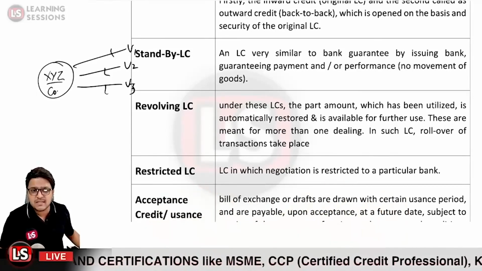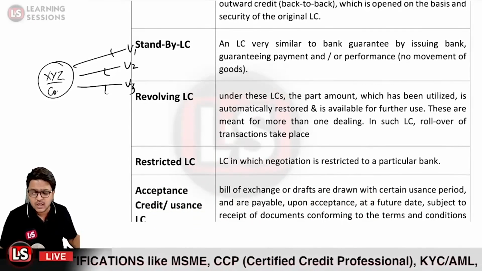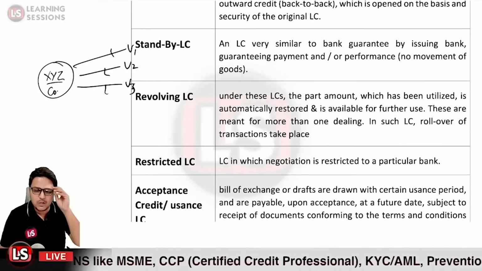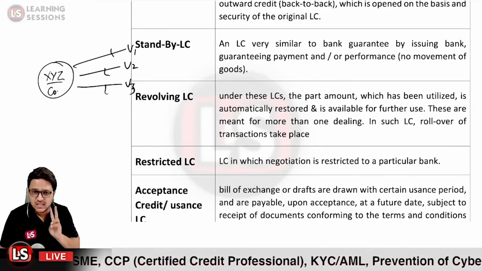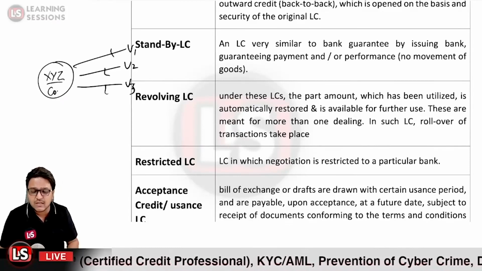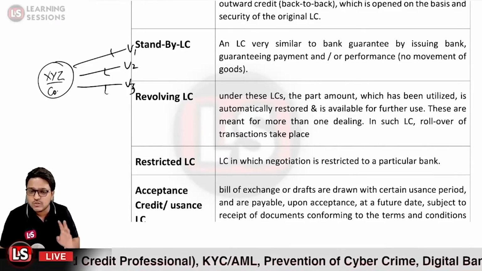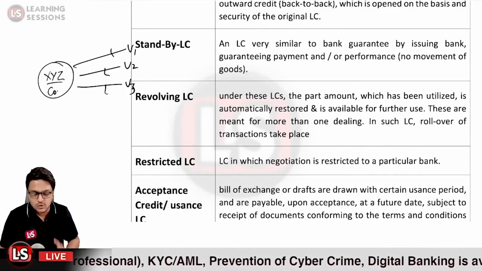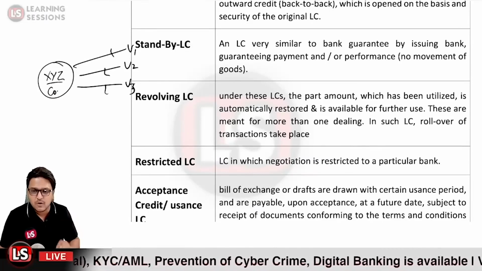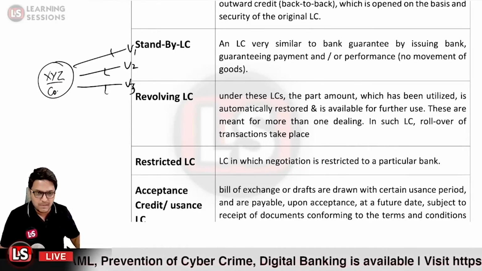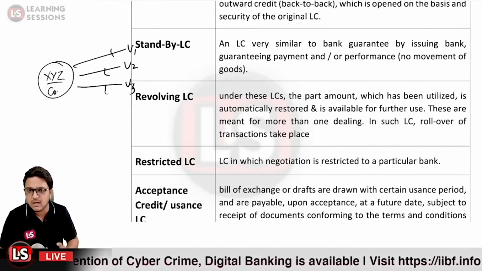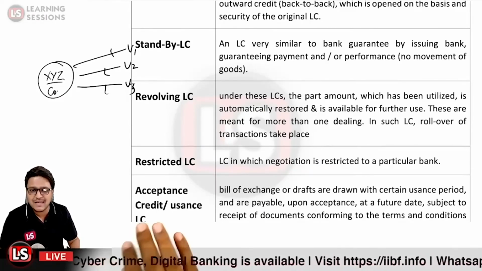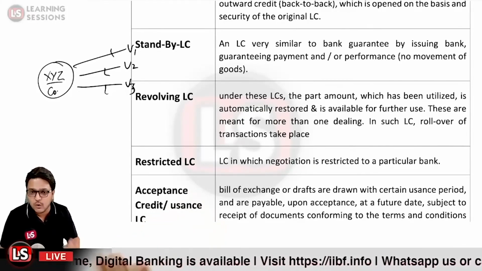Then it is the acceptance letter of credit or usance letter of credit. So I have already explained to you the two different types of bills. One is a demand bill of exchange, and the other is a usance bill of exchange. So based upon this, the letter of credit works. The simple example that we took in the very beginning of this video was related to the acceptance letter of credit. How was it?